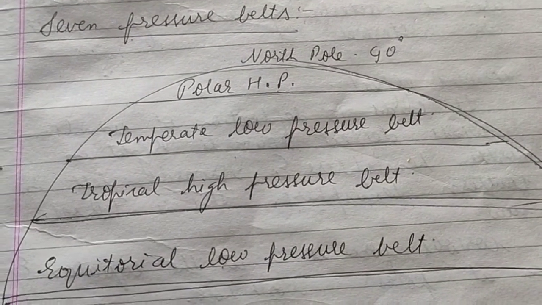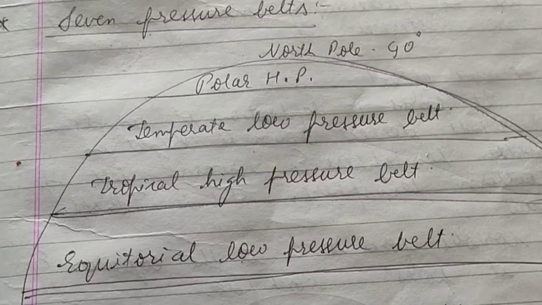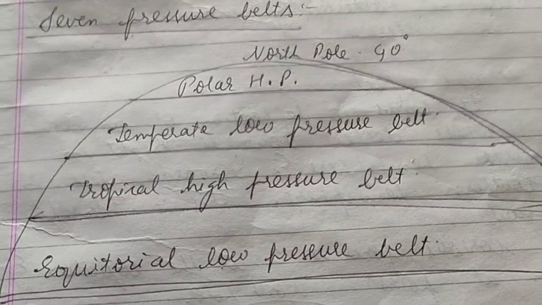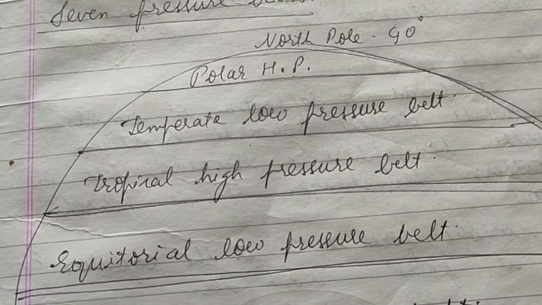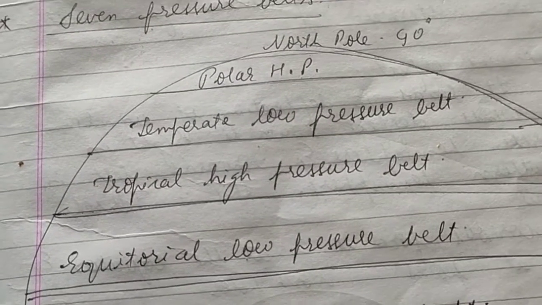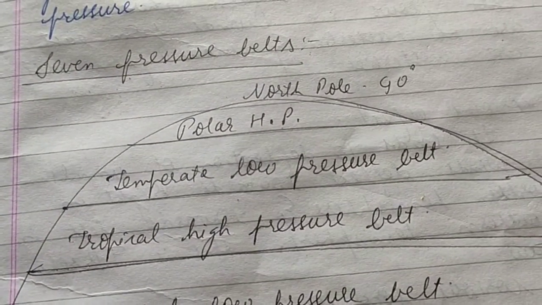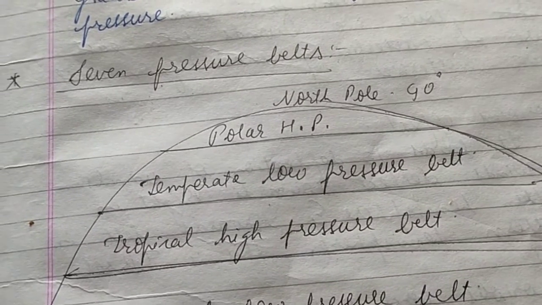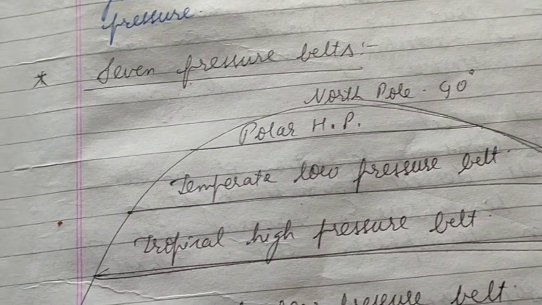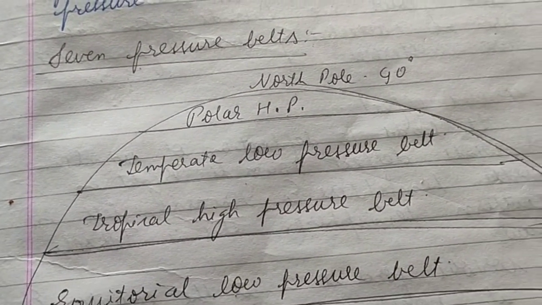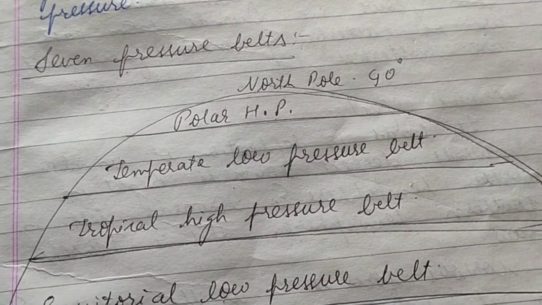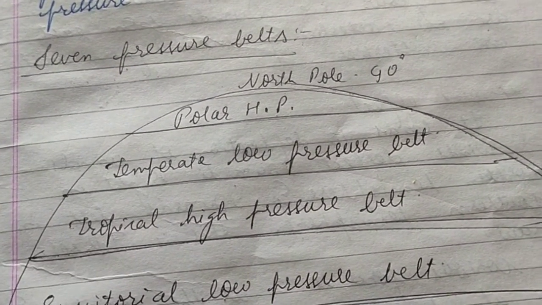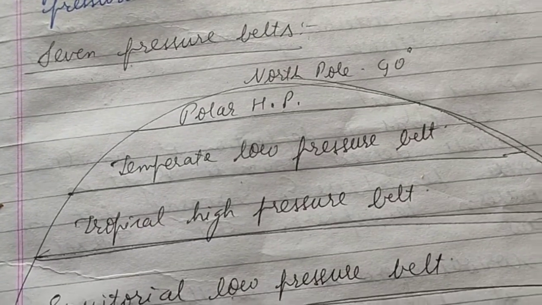So first let's understand what is pressure. We all know what is atmospheric pressure. These pressure belts are caused because of the atmospheric pressure at a particular place. So what is atmospheric pressure? Force per unit area exerted against a surface by the weight of the air above the surface. So force per unit area exerted by the air column that is above that particular surface is called atmospheric pressure.